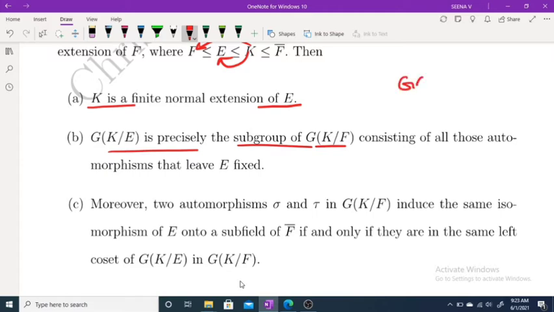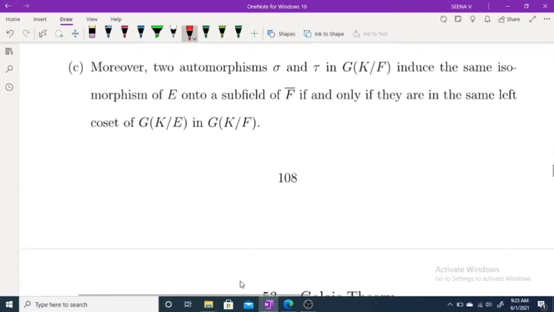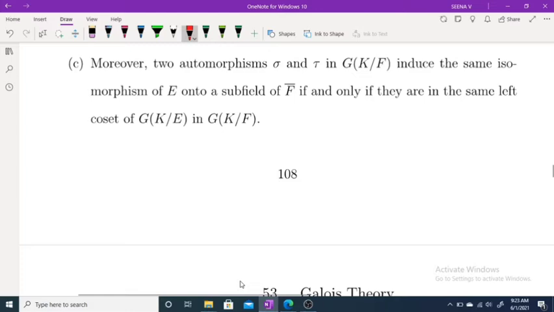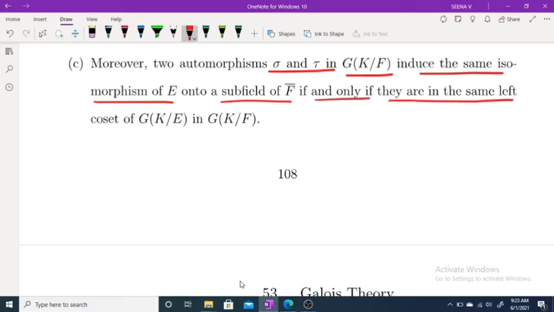That means G(K/E) is a subgroup of G(K/F) consisting of all automorphisms that leave E fixed. Now the last one: two automorphisms sigma and tau in G(K/F) induce the same automorphism of E onto a subfield of F closure if and only if they are in the same left coset of G(K/E) in G(K/F).